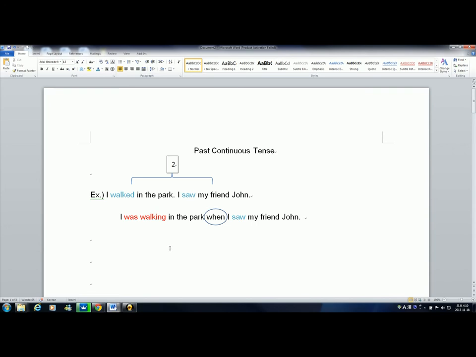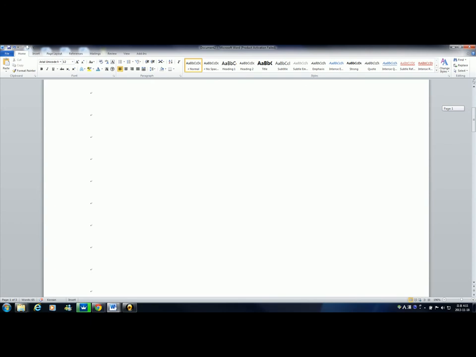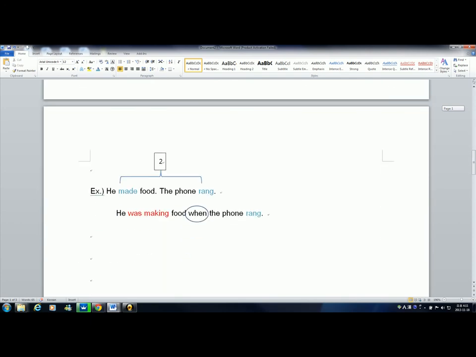When shows that the first action was interrupted and a second action began, but the entirety of this action happened in the past. So, I was walking in the park when I saw my friend John. So the first action was interrupted by the second action, seeing his friend John. And this is actually pretty natural. Let's move on to a second example.